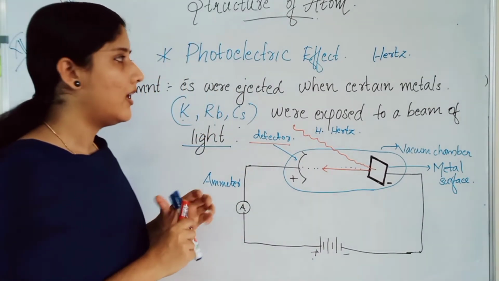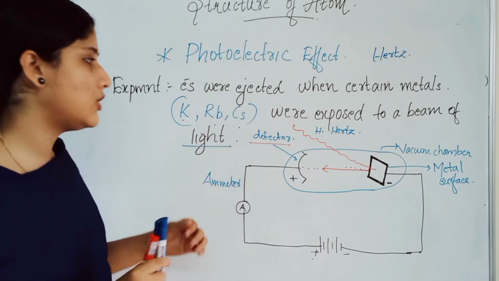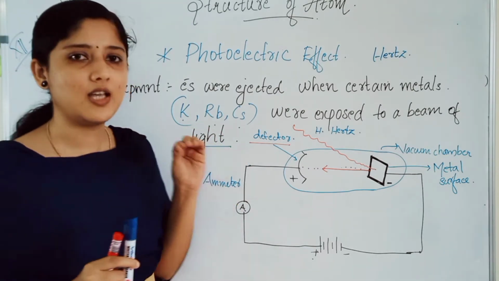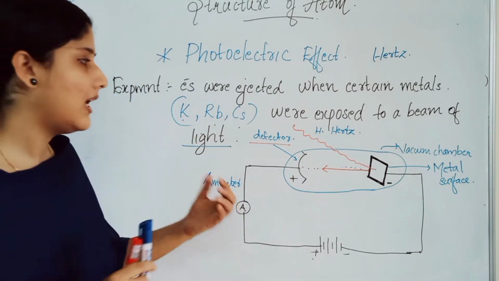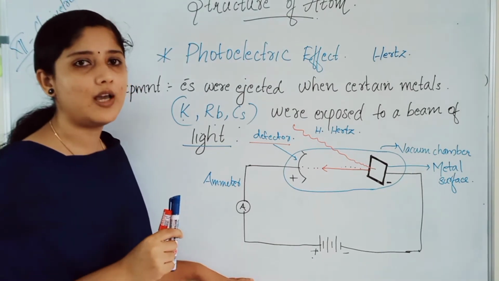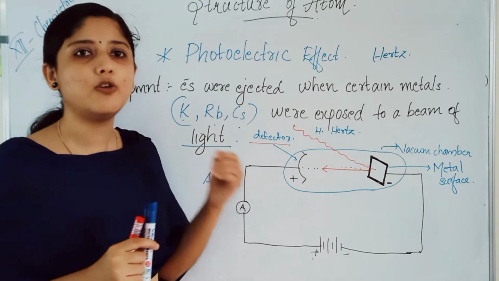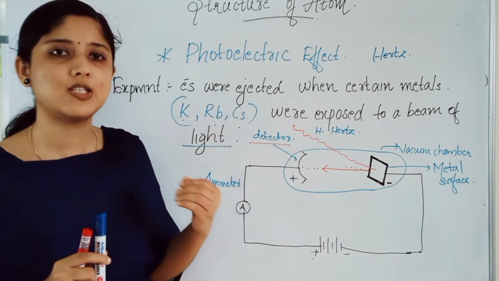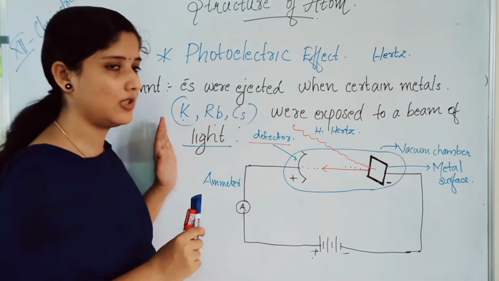That is, he found out that when we pass a beam of light to a metal, it ejects electrons. It absorbs a certain frequency of the light and electrons are ejected from this. And this phenomenon he called the photoelectric effect. The phenomenon of ejection of electrons when a beam of light strikes the metal is called the photoelectric effect.